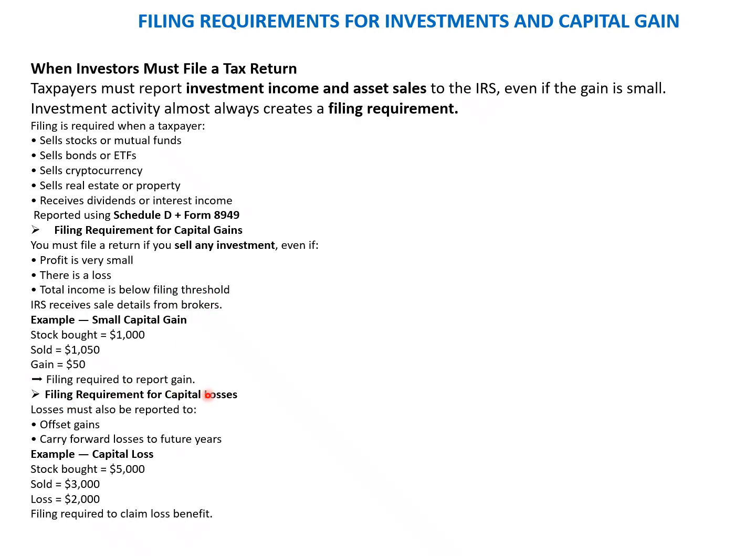Then filing requirement for capital losses. Losses must also be reported to offset the gains and carry forward losses to the future years. Example, capital losses: stock bought is 5,000, sold at 3,000, loss 2,000, filing is required.